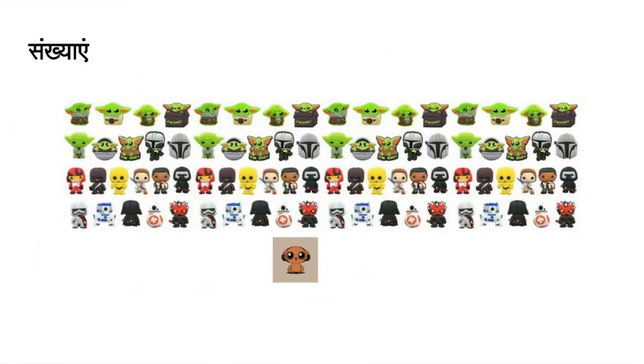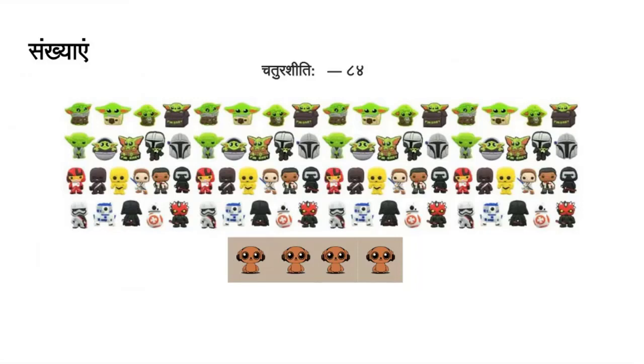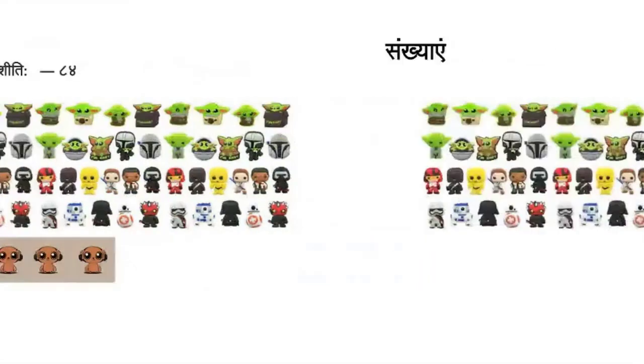Let us add Ekam, Dve, Trini, Chatvari. We have added 4 things. So it is Chatur Shitihi, 84. Chatur is 4, Ashitihi 80. 80 plus 4 means Chatur Shitihi.